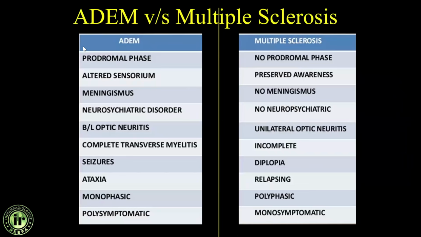So what is the difference between ADEM and MS? ADEM usually has a prodromal phase. MS, they don't have it. ADEM will be associated with altered sensorium, as I mentioned. Then you commonly see meningismus, which is not seen with MS. Bilateral optic neuritis is commonly seen with ADEM, however it is most commonly unilateral with MS. You can have complete transverse myelitis. You can have seizures, ataxia. So it is quite symptomatic and monophasic. However, multiple sclerosis may not be so symptomatic, but definitely relapsing, waxing and waning is what we understand from the pathophysiology of multiple sclerosis.